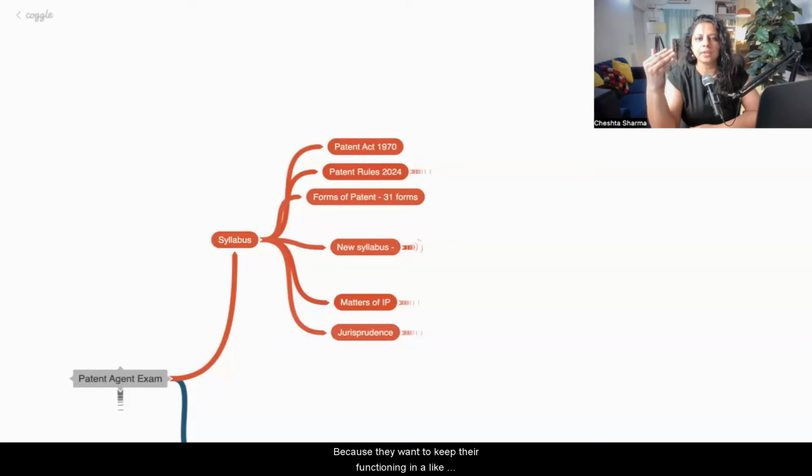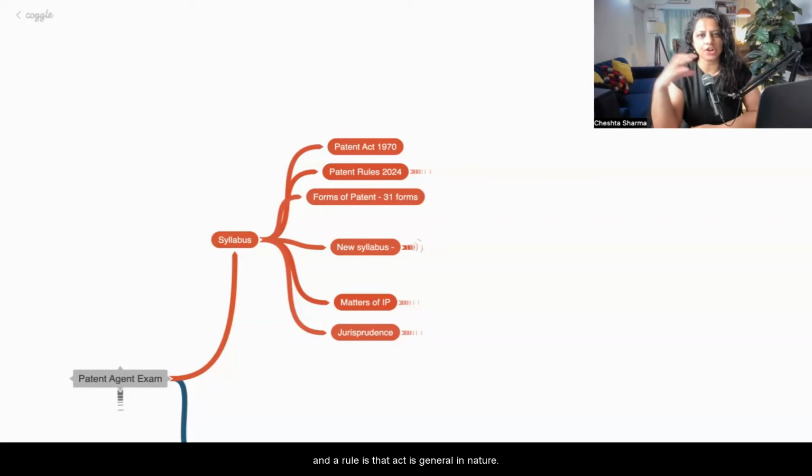Because they want to keep their functioning in an updated format, or they want to increase the efficiency of the process. So rules are something which keep on changing. Rules generally change almost every year. Not everything changes, but certain rules are updated to keep the patent office and its functioning smoother. So the difference between act and rule is that act is general in nature. Rules are very specific in nature.